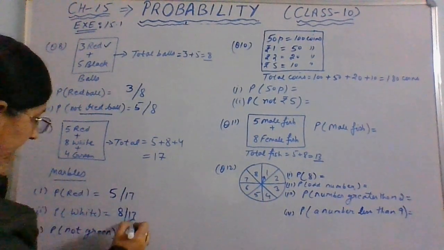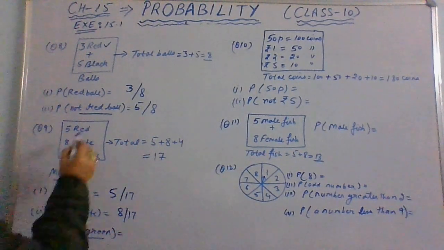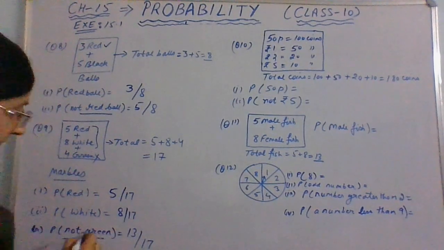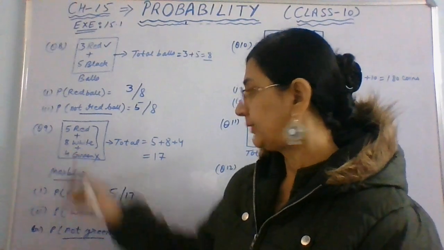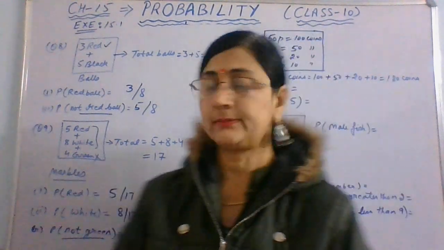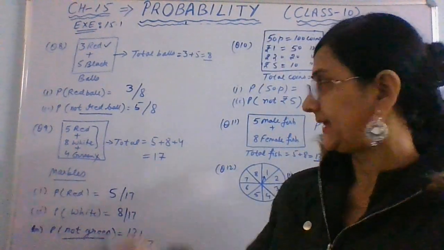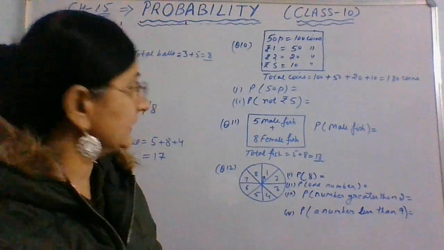Then they are saying not green. Not green means not green, so you can add them up: 8 plus 5, 13 by 17. You don't have to consider green, but they can be white and red. So 8 plus 5, 13, 13 by 17, total outcomes 17. I hope it's clear. Now, let us do question number 10.